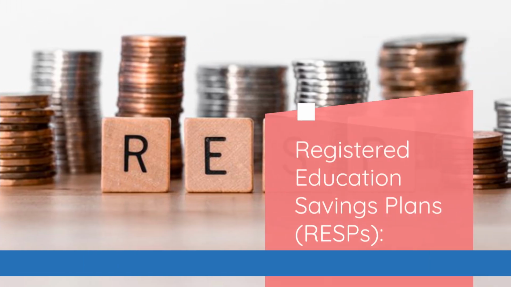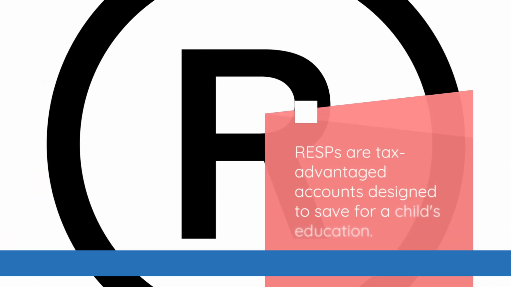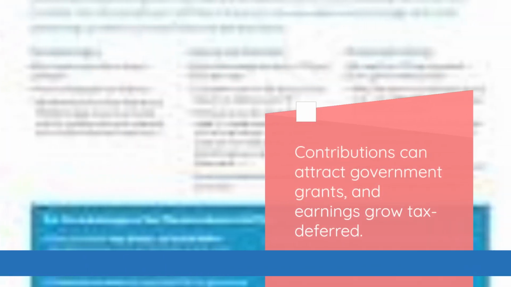Registered Education Savings Plans, RESPs. RESPs are tax-advantaged accounts designed to save for a child's education. Contributions can attract government grants, and earnings grow tax-deferred.